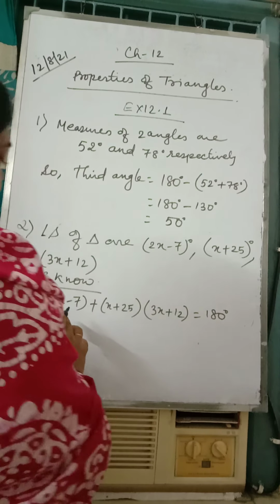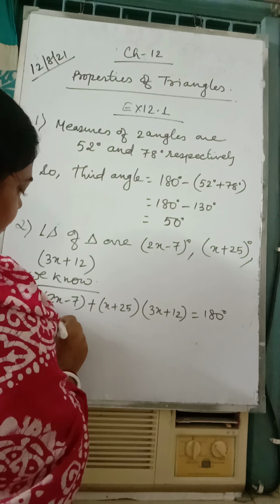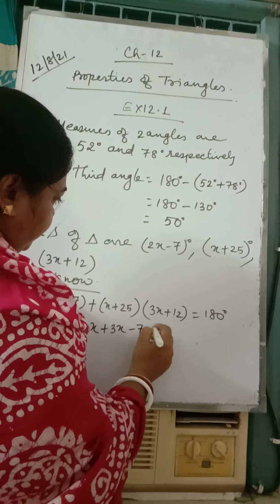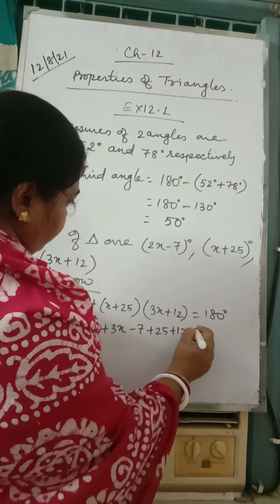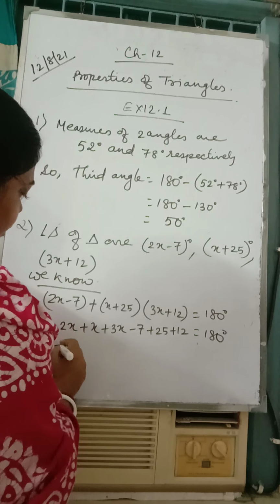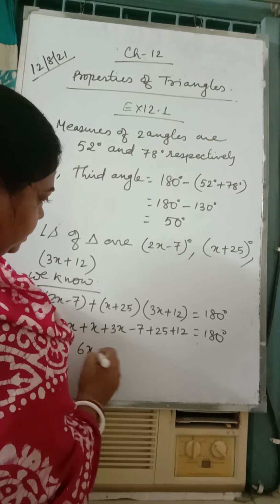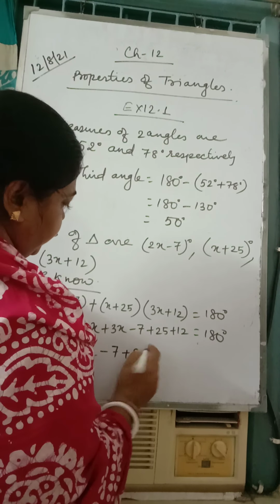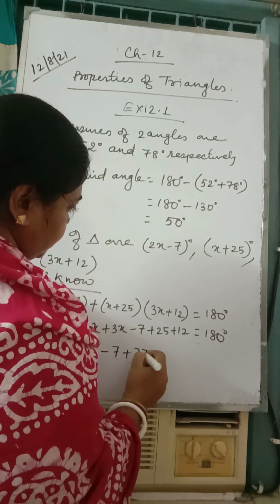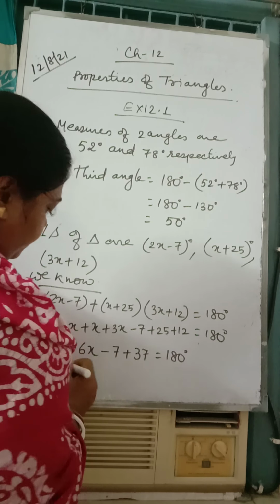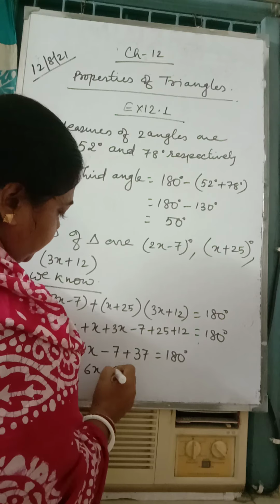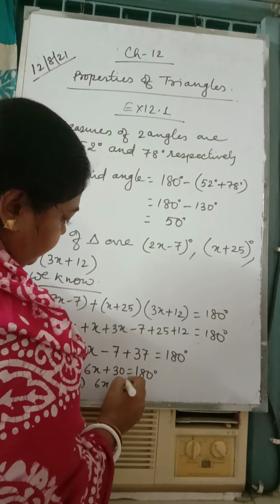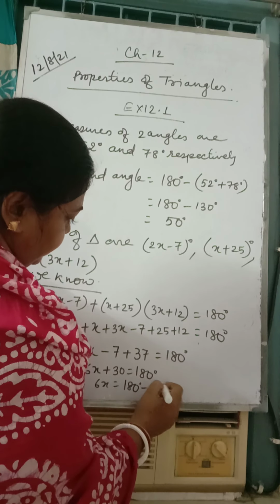Now we shall add it up. 2x plus x plus 3x, minus 7 plus 25 plus 12, is 180. So 6x plus 30 is equal to 180, or 6x is equal to 180 minus 30.